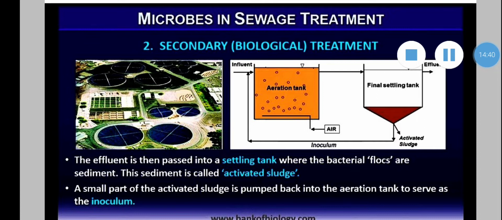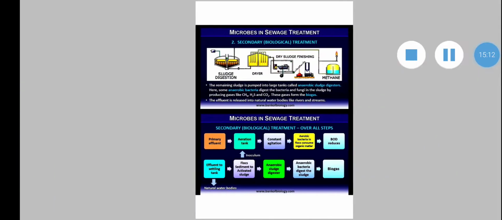Now, in secondary treatment, tertiary treatment also starts. Once the BOD of the wastewater is reduced, it is passed into a settling tank where the bacterial flocs sediment. This sediment is called activated sludge. A small part of the activated sludge is pumped back into the aeration tank to serve as the inoculum.